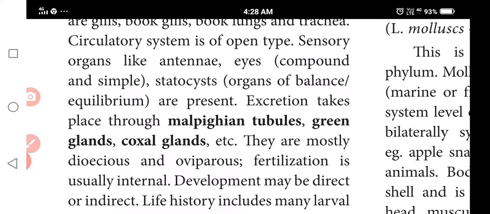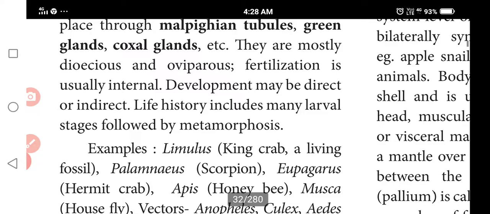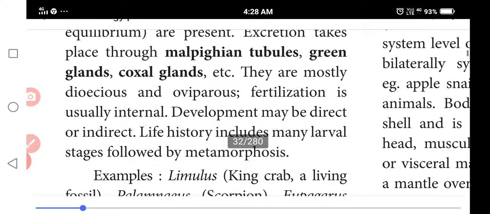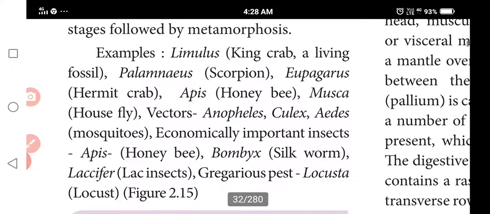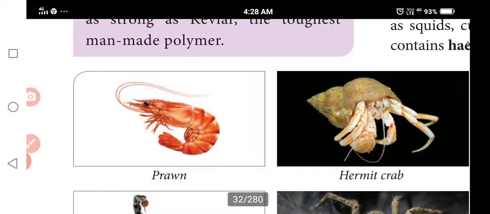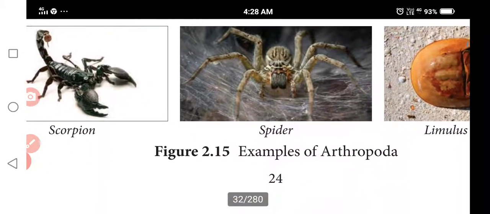Sensory organs like antennae and eyes are present. Excretory organs are Malpighian tubules, green glands and coxal glands. Fertilization is internal. Development may be direct or indirect. Larval stages undergo metamorphosis. So this is the arthropod.